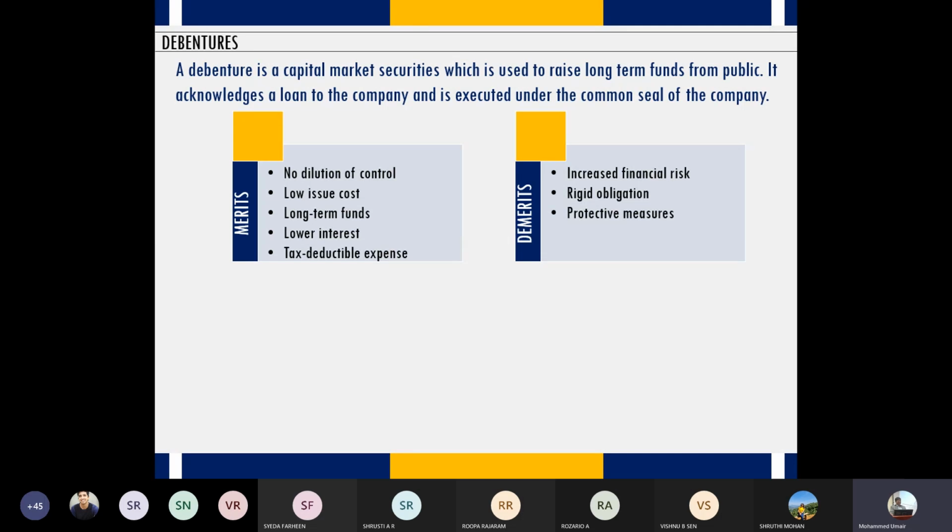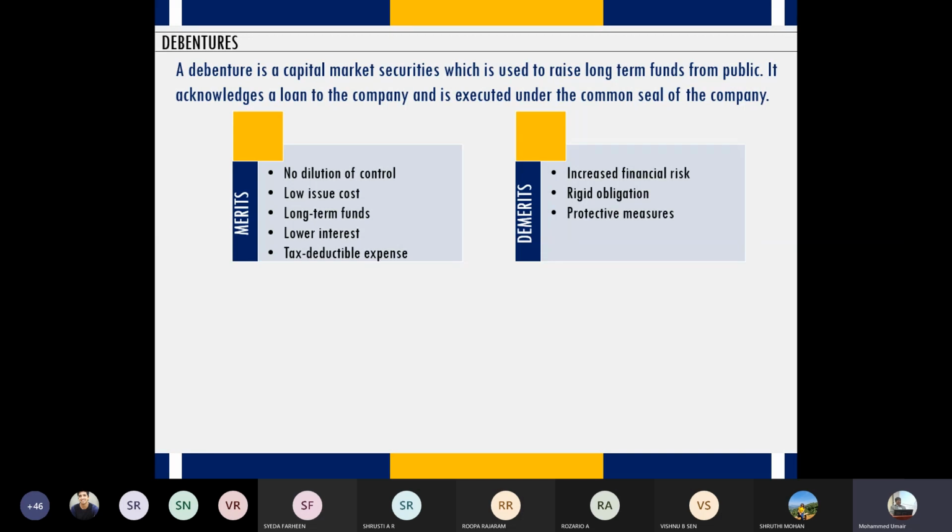So in order to meet the interest obligation when the company does not have sufficient profits, it is called financial risk. If you have to represent this in terms of an equation, then I would say when EBIT, earning before interest and tax, is lesser than interest payable, then a company is said to be exposed to financial risk. For example, let's say a company has EBIT, also known as operating profit, of 50 lakhs. And if the interest payable is 55 lakhs or more than 50 lakhs, then a company is said to be facing financial risk. That means the company does not have sufficient profits to meet its debt obligation.